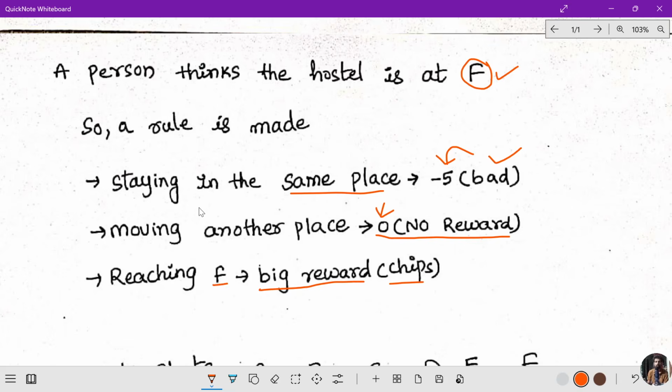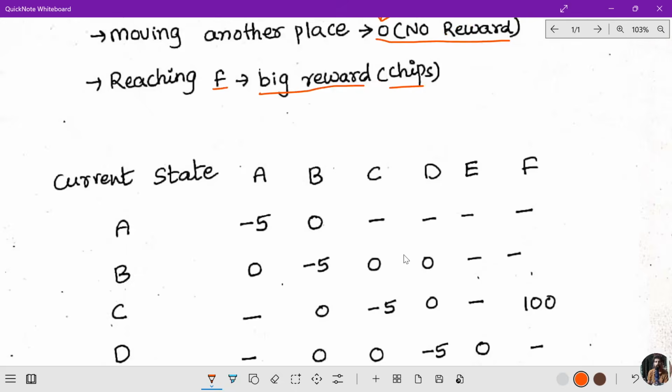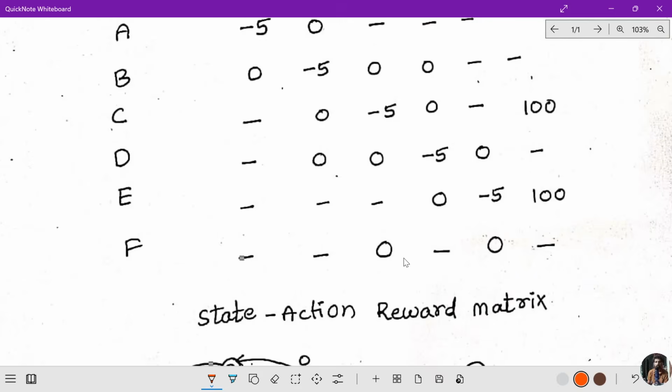Suppose he is staying at the same place, that is bad. The value is -5. Going to another place, no reward. But when he reaches the destination, that is called the biggest reward. This is also called chips. Now you observe, this is a state action reward matrix.